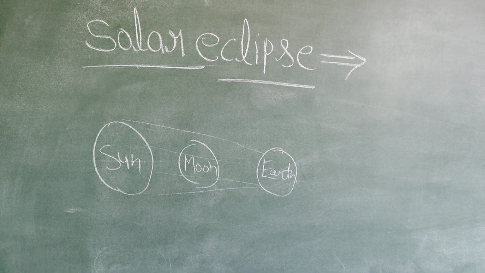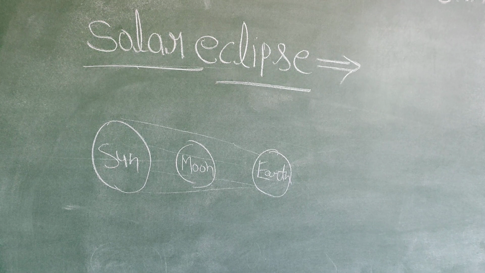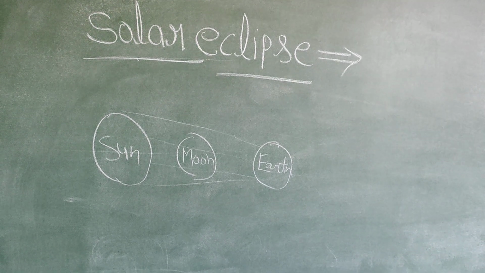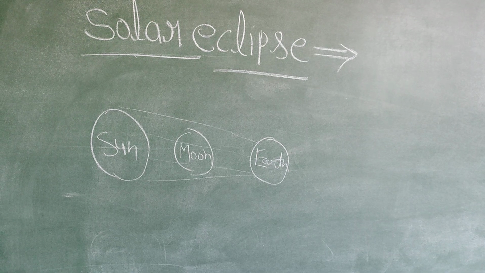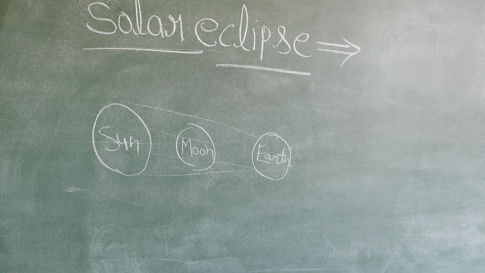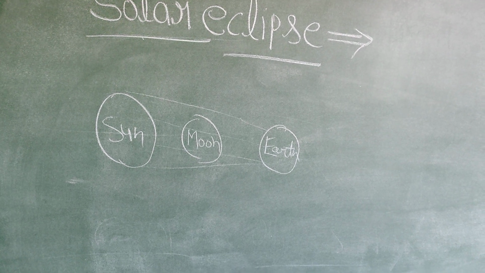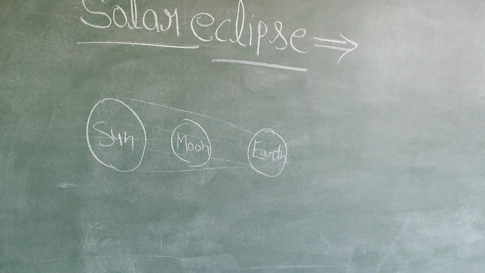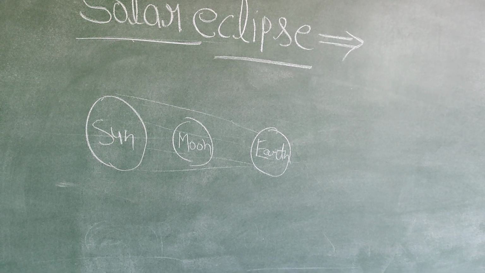Children, what is solar eclipse? When the sun, moon and earth are in a straight line and the moon is in the center, then the moon blocks the light from the sun and the shadow of the moon is cast on the earth.